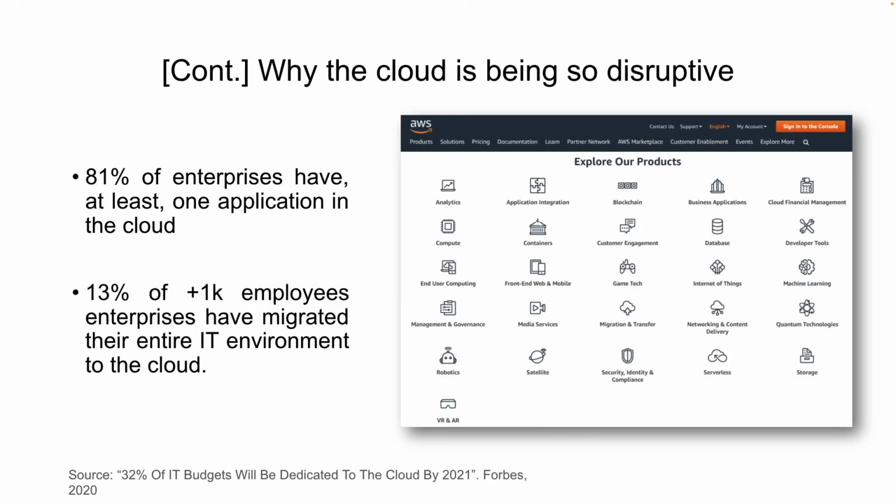81% of enterprises have at least one application on the cloud. 13% of enterprises with more than 1000 employees have migrated their entire IT environment to cloud computing. So most companies are moving from on-premise data centers to cloud computing.